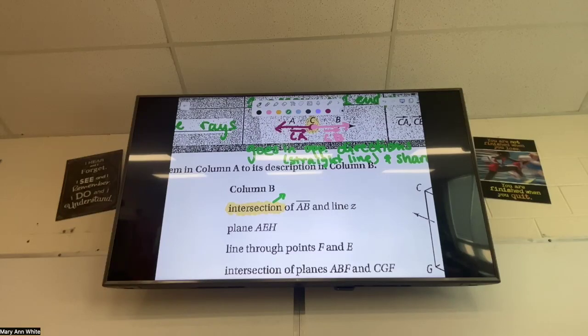So I'm gonna use some kind of a variation of that definition. So I'll say where they meet, or I'll say where they cross. I like cross. And then I'll also say points in common. The points in common and where they meet, where they touch, where they cross, where they connect, whatever you want. That's all intersections.